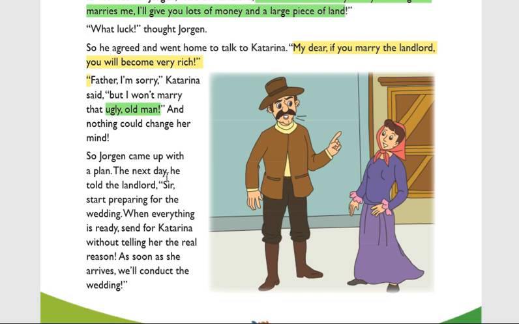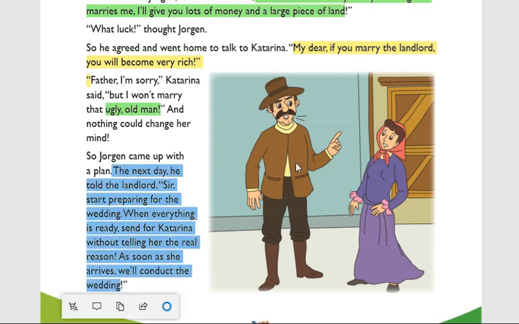The next day, he told the landlord, "Sir, start preparing for the wedding. When everything is ready, send for Katrina without telling her the real reason. As soon as she arrives, we will conduct the wedding." That is Jorgen's plan.